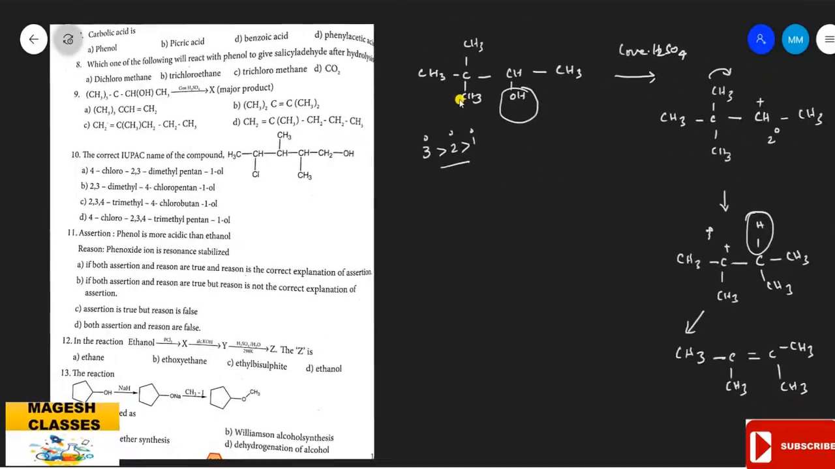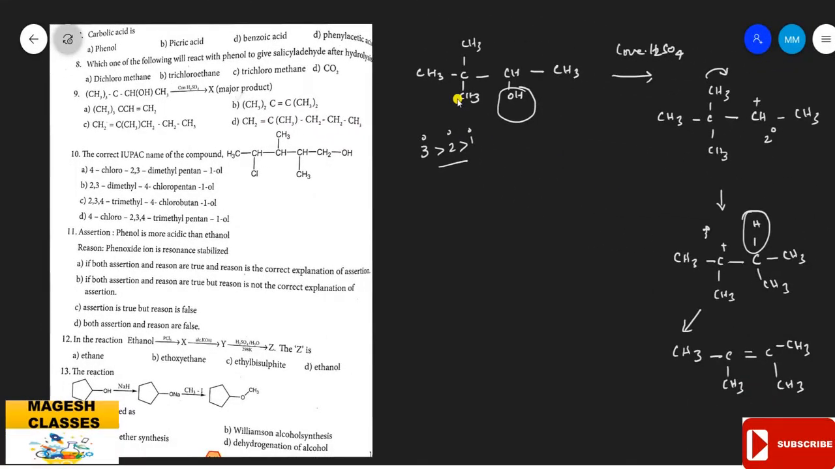So simply say it is a type of dehydration reaction. Here the protonation and carbocation is formed. Carbocation gets rearranged to the stable carbocation. Here the secondary is converted into tertiary. Finally you get the product like this.